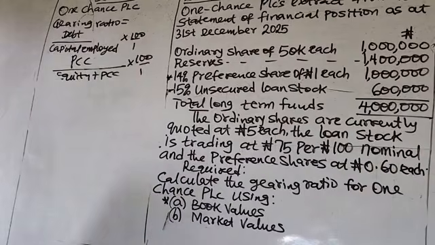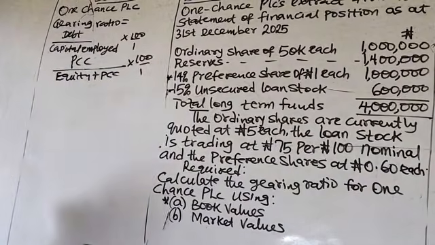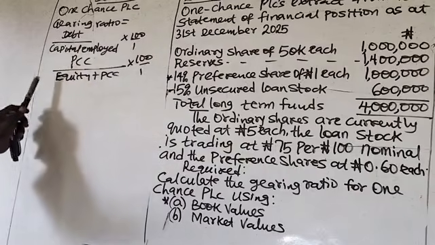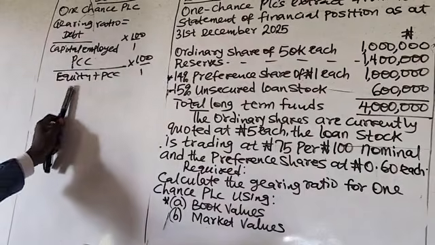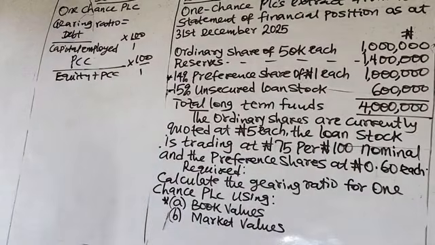Based on requirement B, you have to use the market values. So you still want to calculate the gearing ratio. And I've told you the appropriate formula to always use whenever you want to calculate the gearing ratio is the ratio of debt to capital employed. And debt is the same as prior charge capital over capital employed. And capital employed should comprise of equity and debt. Equity plus prior charge capital will give you the capital employed.